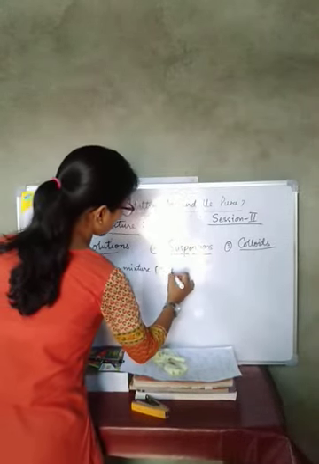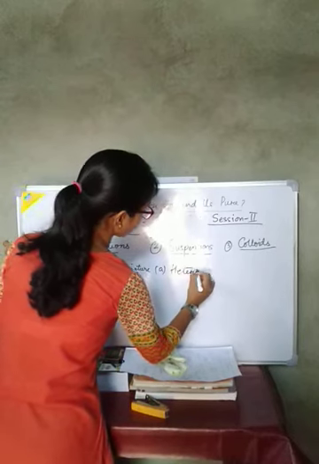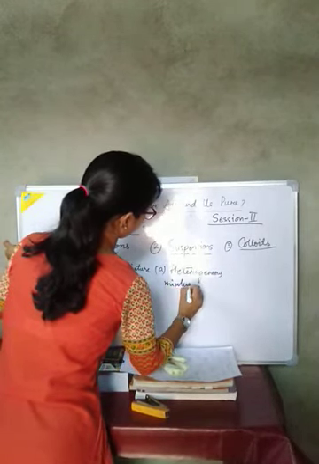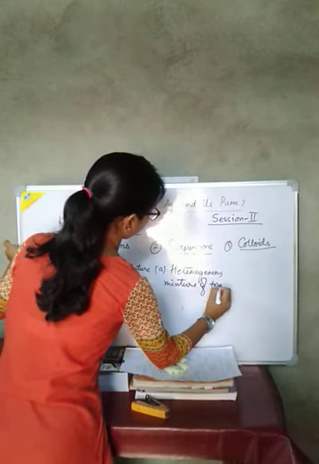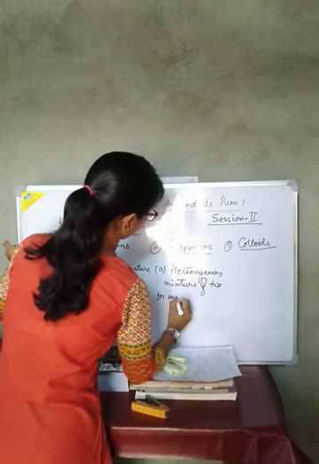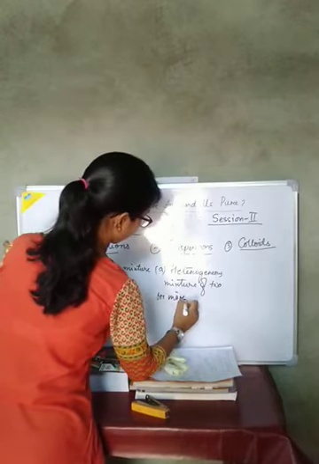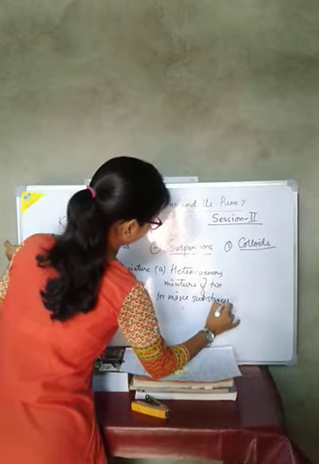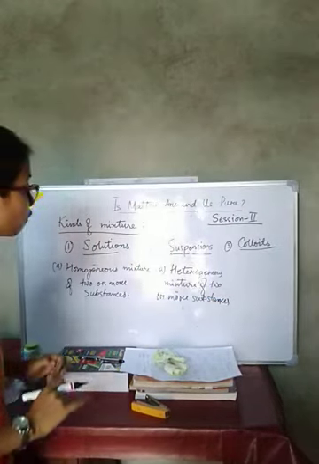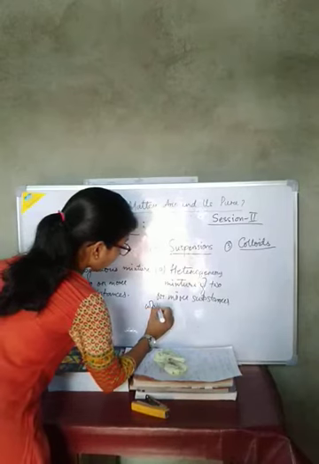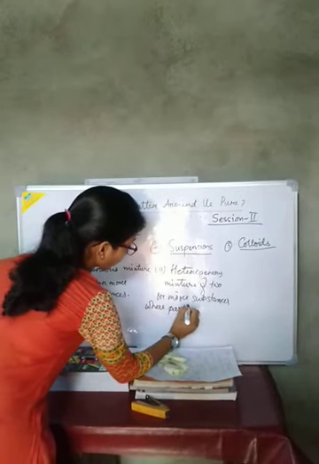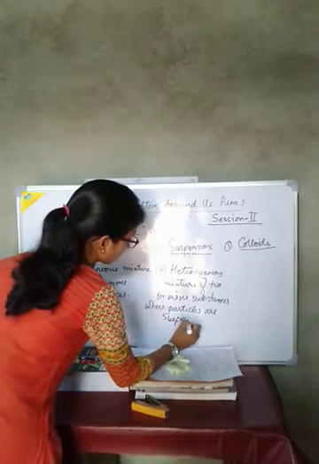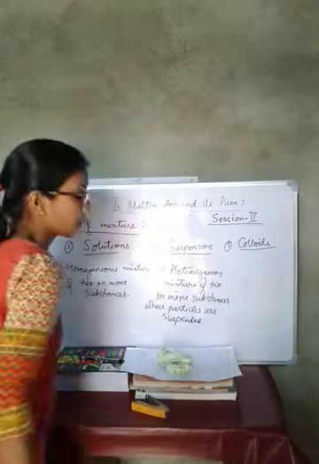A suspension is a heterogeneous mixture of two or more substances where the particles are suspended.